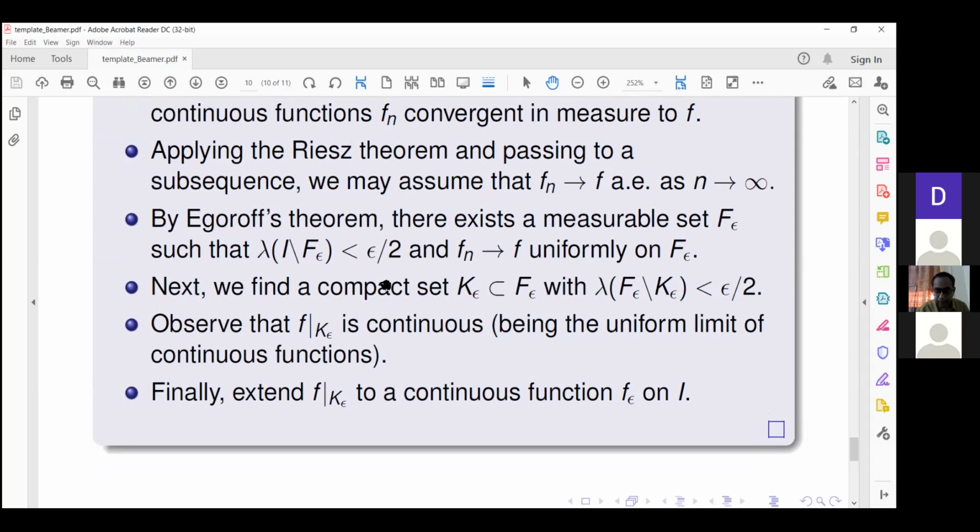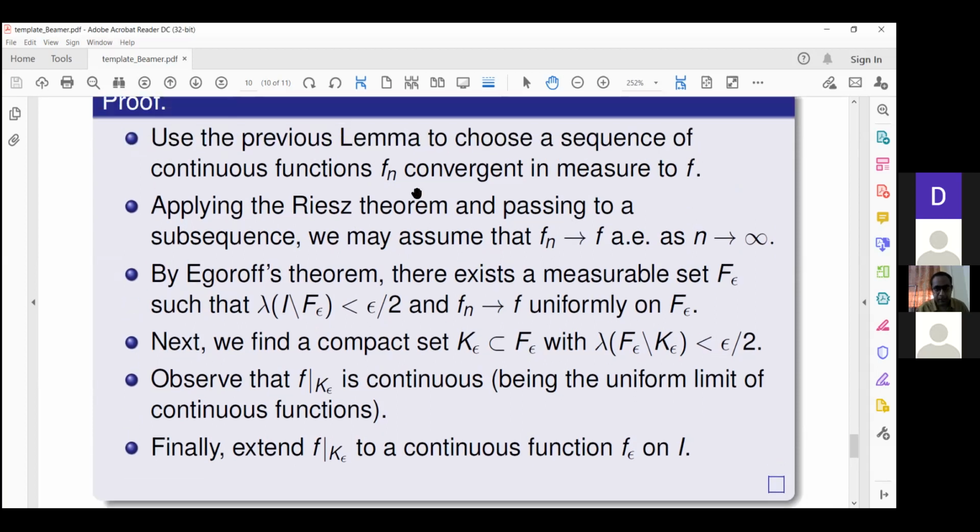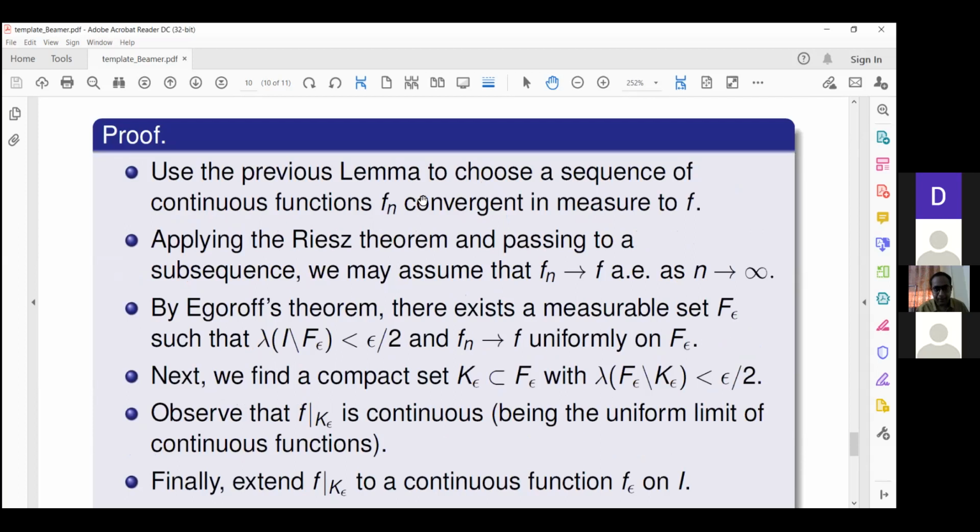So let's recap the proof. We first proved the theorem under the assumption of convergence in measure, but that is too weak. Then almost everywhere, then uniform convergence, but because I can be approximated by compact sets, the uniform convergence implies that the limit function is continuous.